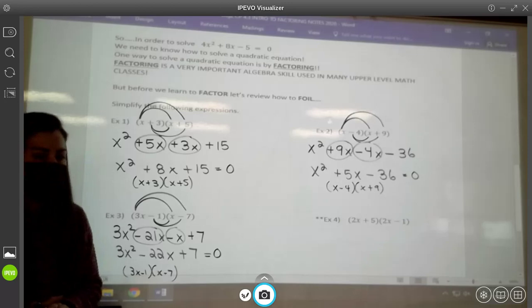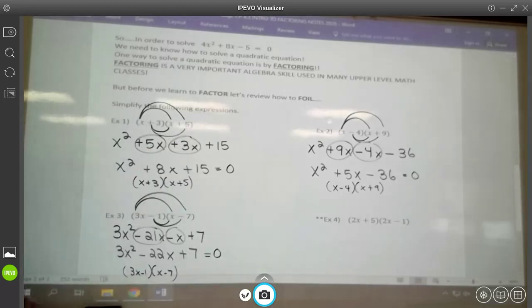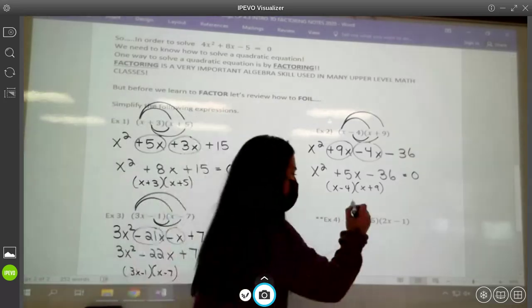Okay? All right, I put a star next to this one because I want to show you something with this one. All right, let's FOIL it out. Let's see what we get.